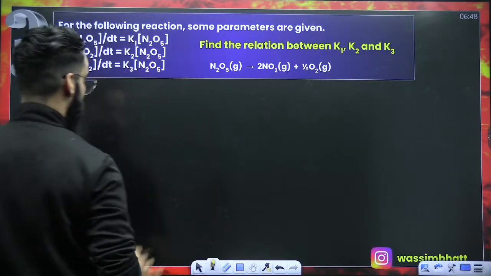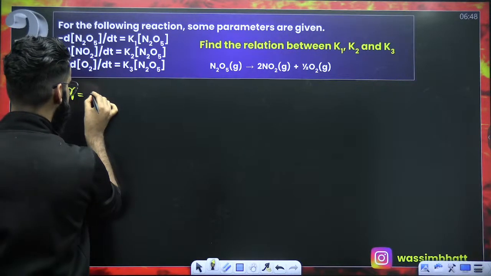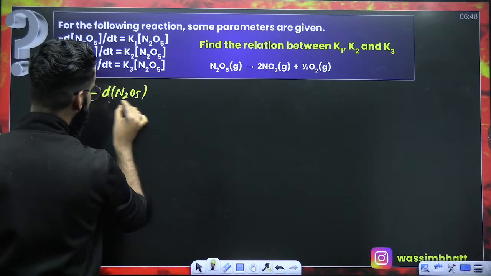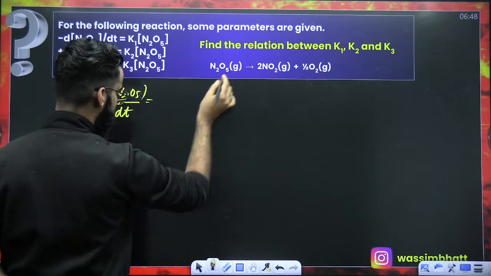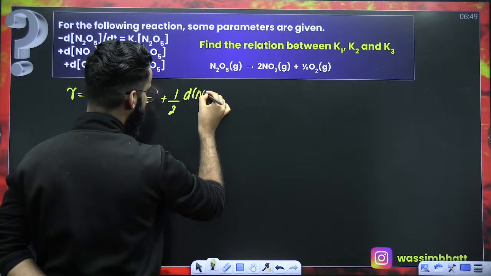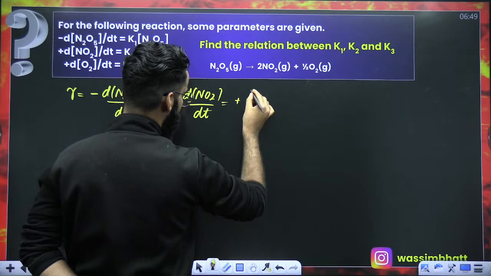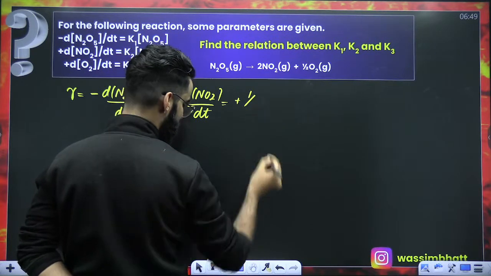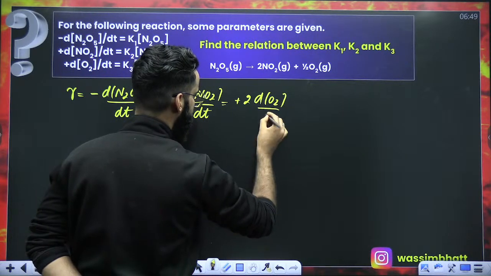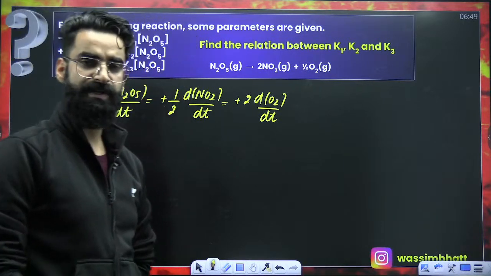All right. Okay. So write the differential form of rate. Start with minus because you are writing with respect to N2O5. So it's minus D of N2O5 divided by dt, which can also be written as plus 1 divided by the stoichiometric coefficient, D of NO2 divided by dt, which can be written as plus 1 divided by the stoichiometric coefficient, that's 1 by 2. So 1 by 1 by 2 makes it 2, D of O2 divided by dt. This is how you write the differential form of rate.